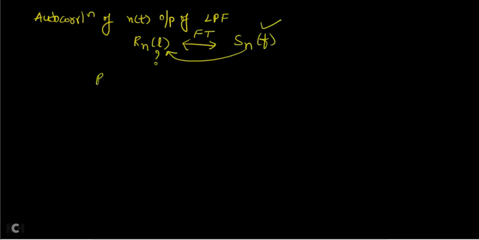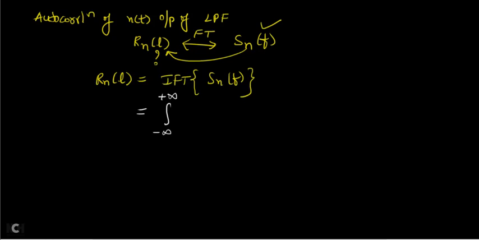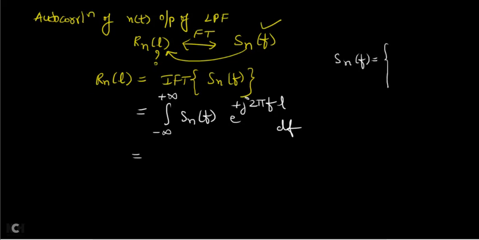Correct, no? So what is Rn of L given by? It is the inverse Fourier transform of Sn of f. So what is the inverse Fourier transform formula? It is given by the integration from minus to plus infinity of Sn of f into e power plus j 2 pi fl, differentiation with respect to f. Now limits from where to where? What is Sn of f? We derived previously that Sn of f is n0 by 2 from minus b to plus b, 0 otherwise.